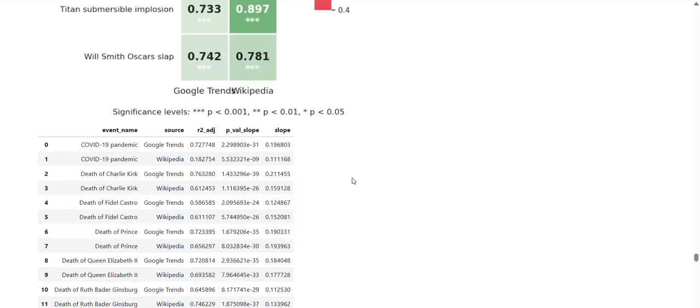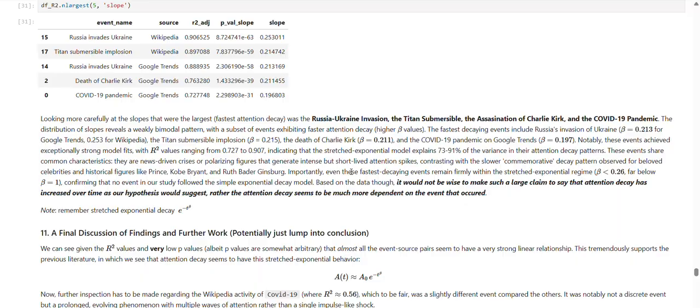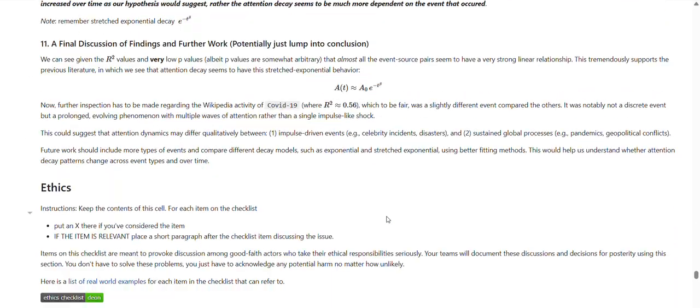Now, we explore this further and come out with a conclusion saying that we can't conclude that our attention spans are decreasing over time, but we can say that the attention span on an event is more dependent on the event itself. So, whether it's a celebrity death or a worldly event, that's the more important portion.